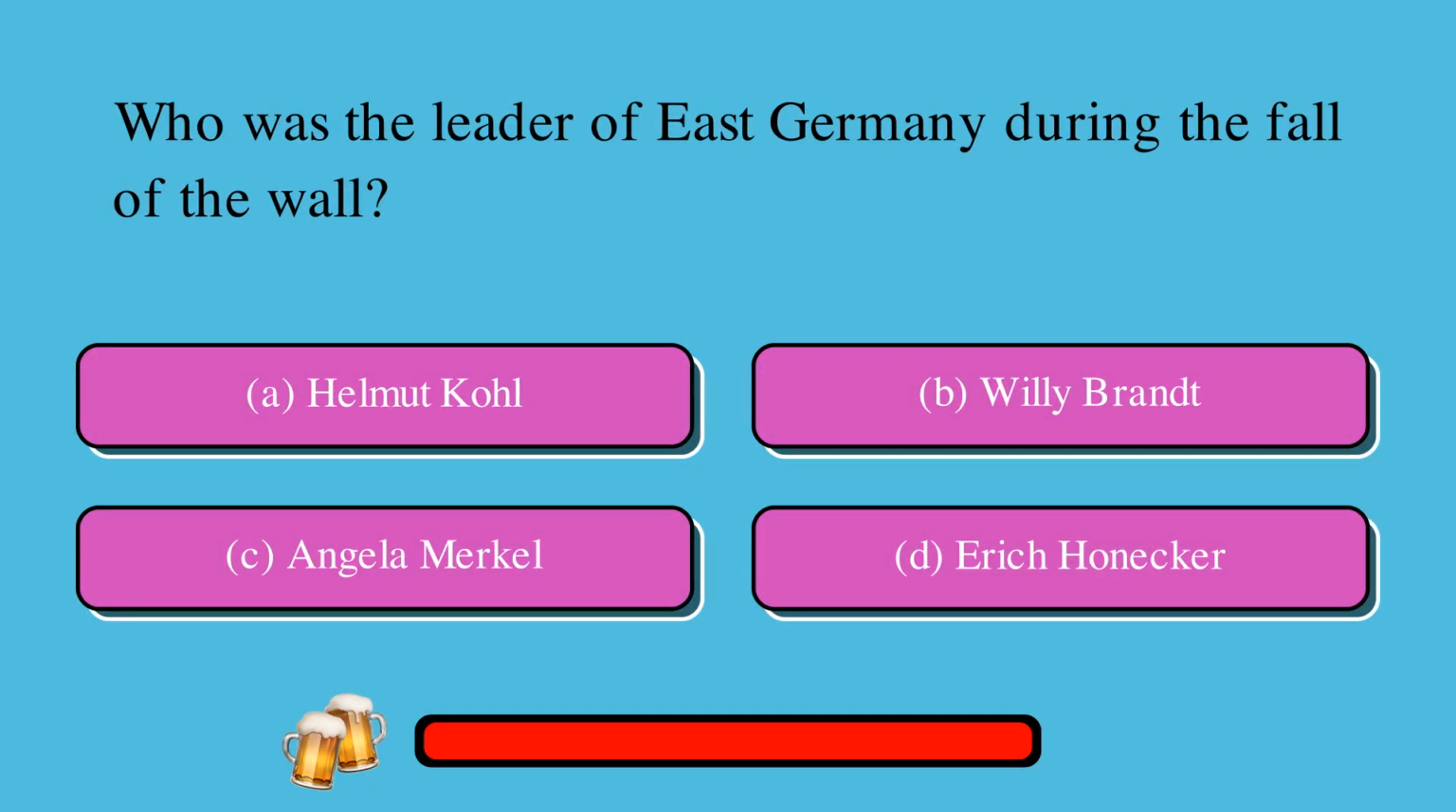Who was the leader of East Germany during the fall of the wall? A. Helmut Kohl, or B. Willy Brandt, or C. Angela Merkel, or D. Erich Honecker? The correct answer is D. Erich Honecker.